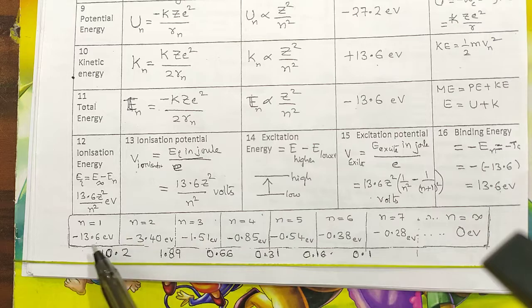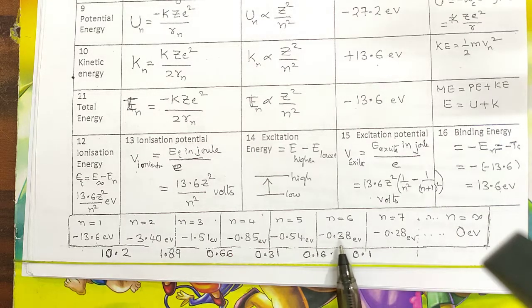The first comes out to be minus 13.6, then minus 13.6 by 2 square, that is minus 3.4, then minus 13.6 by 9 gives minus 1.51, and so on. You go on substituting the values and get the energy of each orbit of the hydrogen atom. The fourth orbit is minus 0.85 electron volts, fifth orbit minus 0.54, sixth orbit minus 0.38, seventh orbit minus 0.28 electron volts.